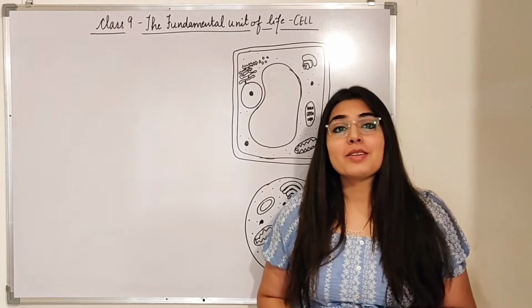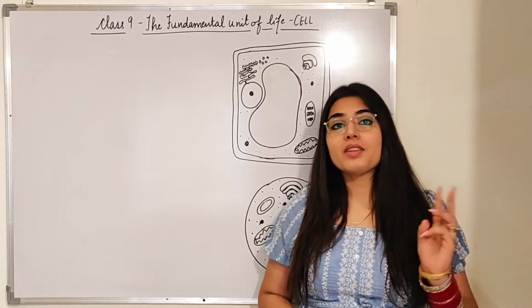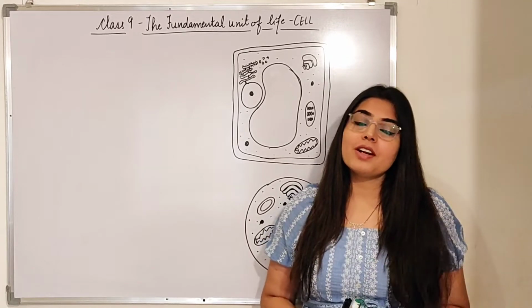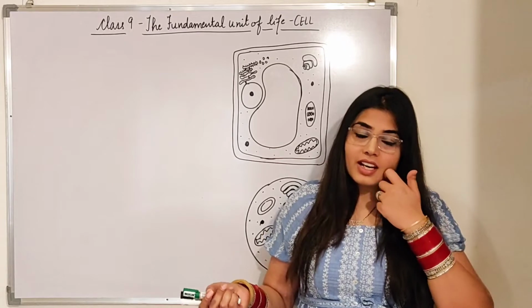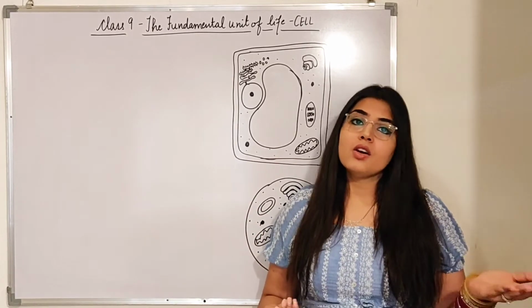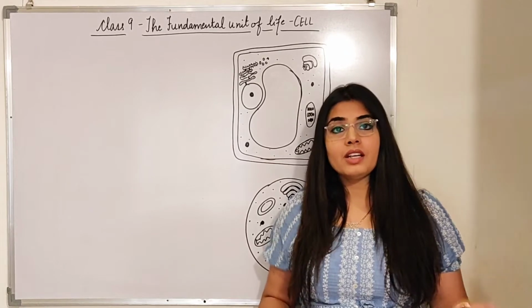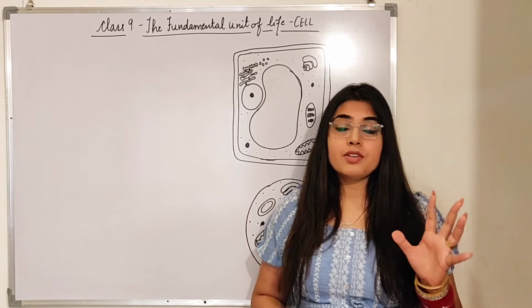Welcome back to yet another video from BioBuddy, and in this video we will be moving forward with the third part of our chapter, the fundamental unit of life, which is our cell. A definition of cell is the structural and the functional unit of our living organisms. In the first two videos we have covered many different topics.